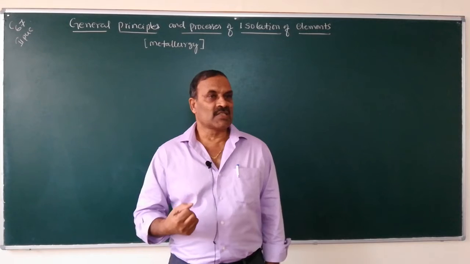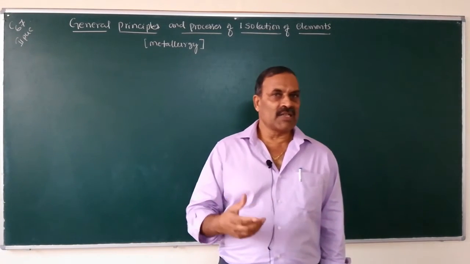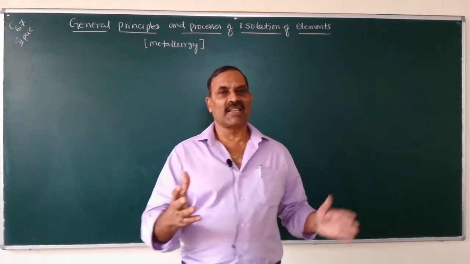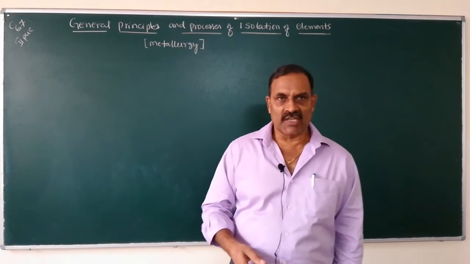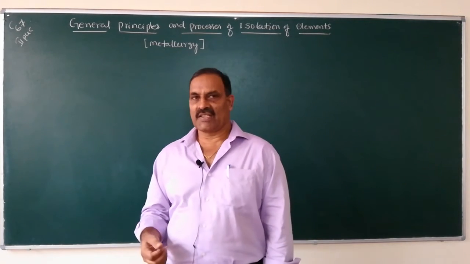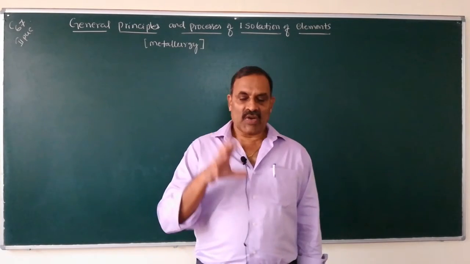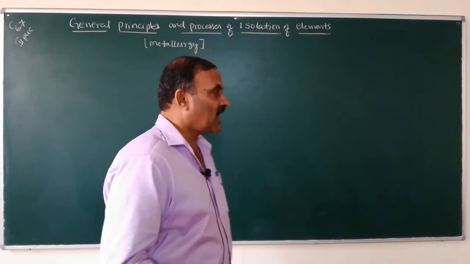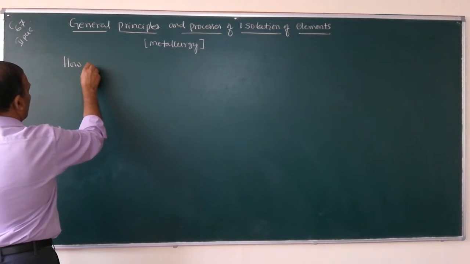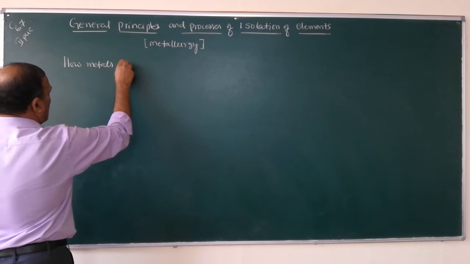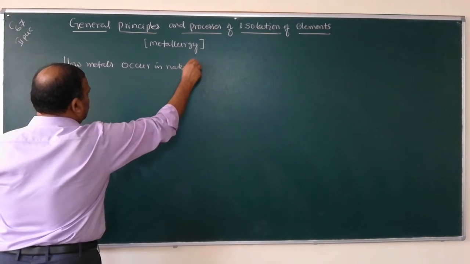So, what are metals? Metals are the elements which are mostly present on the left side of the periodic table. They are usually solids. They are good conductors of electricity, etc. We have studied what metals are. But first thing, how metals occur in nature.